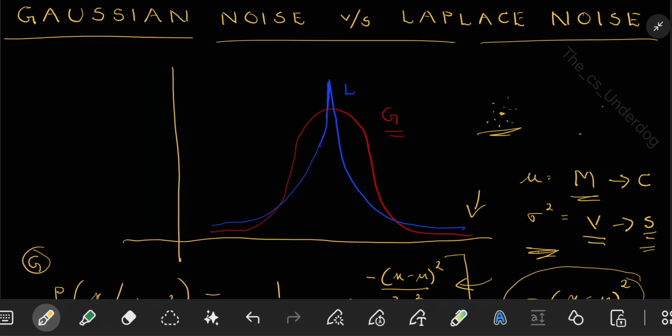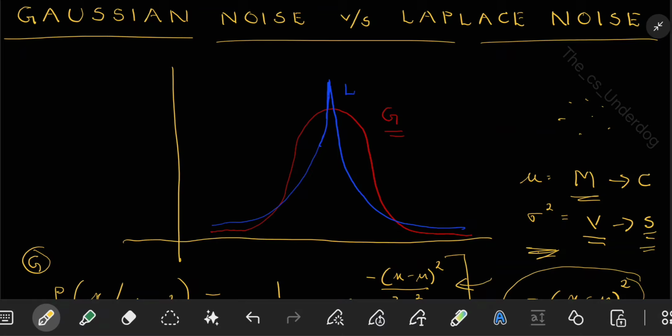When I say I have heavier tails, this blue one, Laplace distribution, that means outliers are more common. In Laplace, you may have more points which are outliers. So this is what heavier tail means. So you can simply say Gaussian is sensitive to outliers and Laplace is robust to outliers. This is the point.